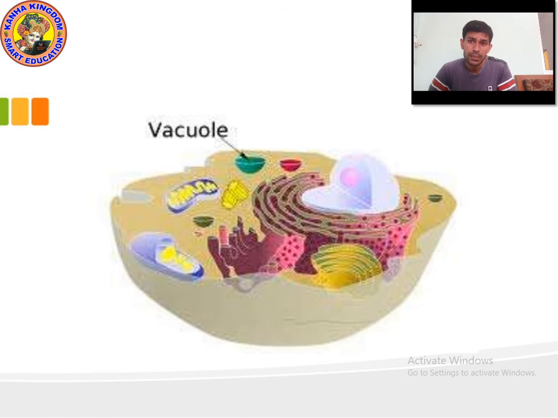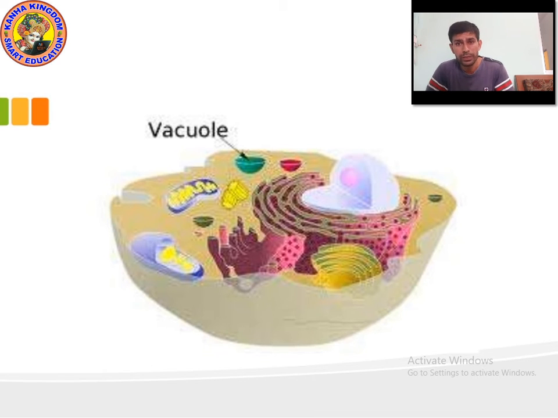In which cell is the small size vacuole found? Small size vacuole is found in animal cell. But in plant cell, it is not found in small size. It is found in big size. So vacuole is actually a storage sac for solid or liquid material. Vacuoles are large and numerous in plant cell.